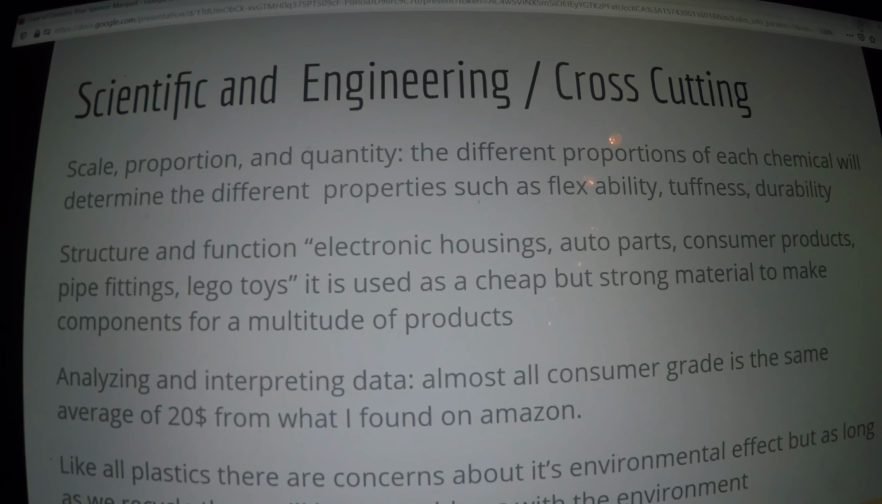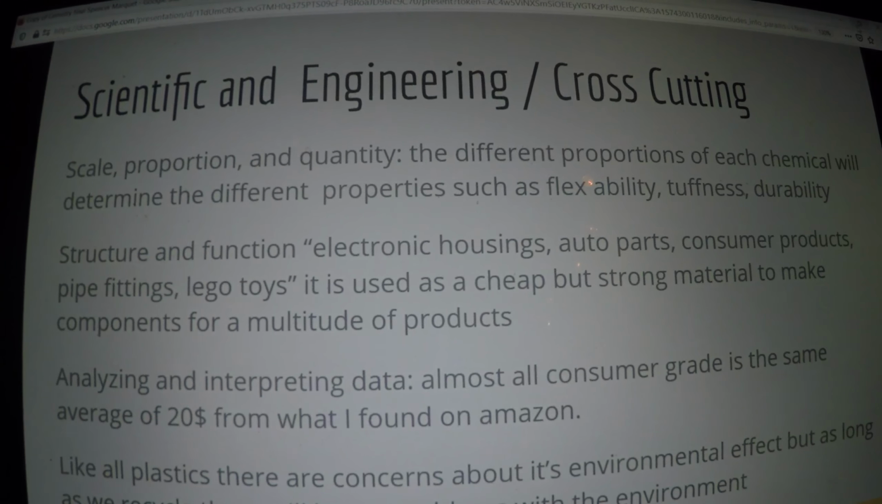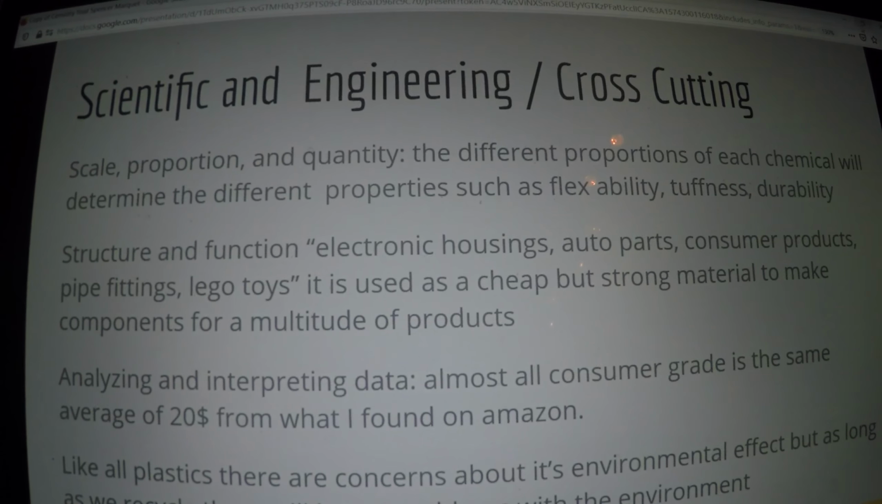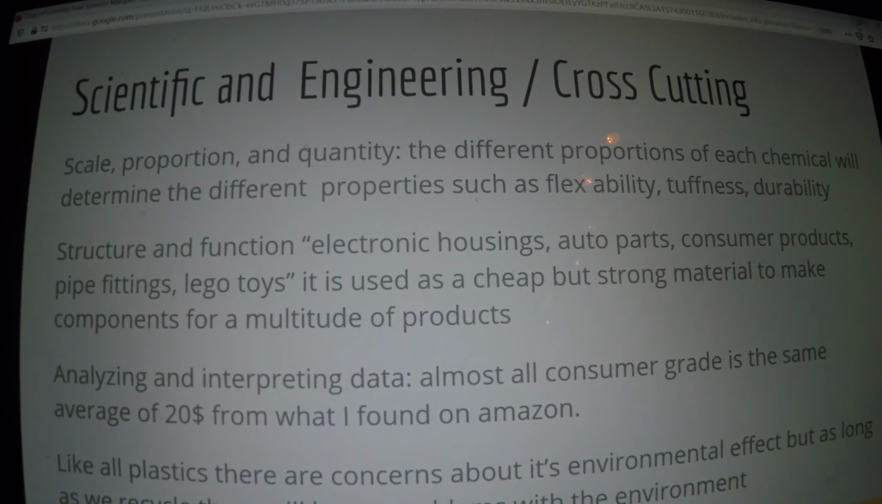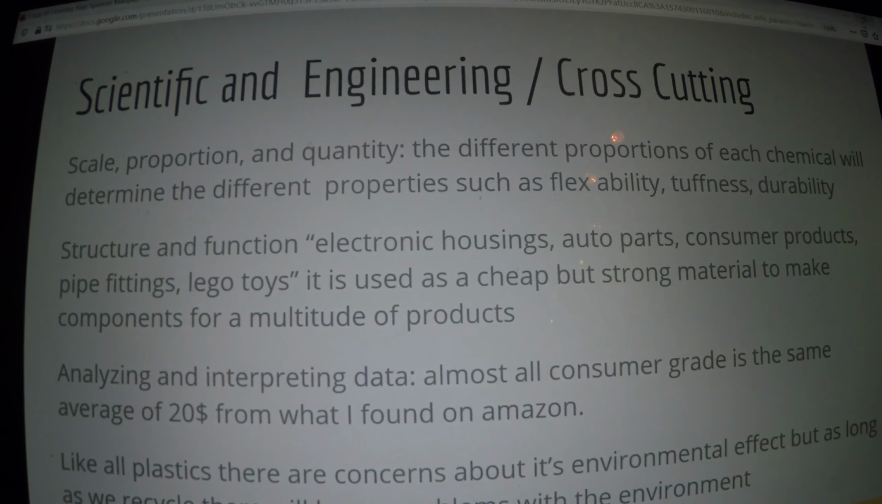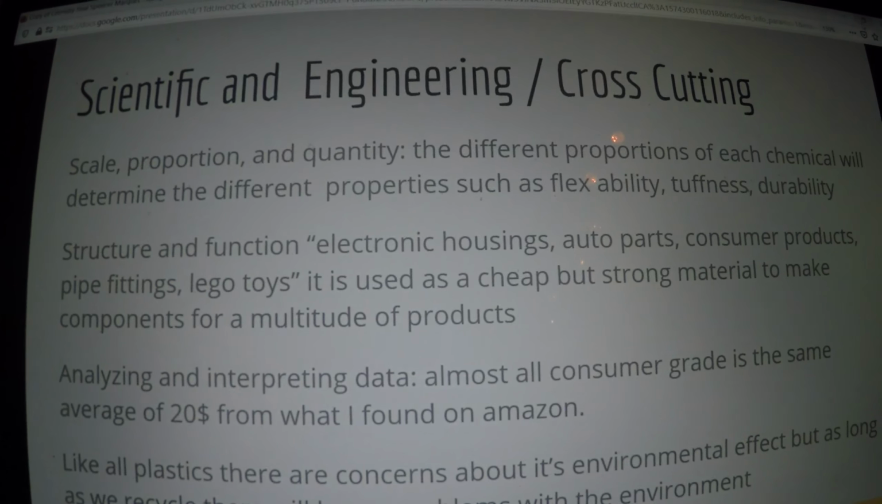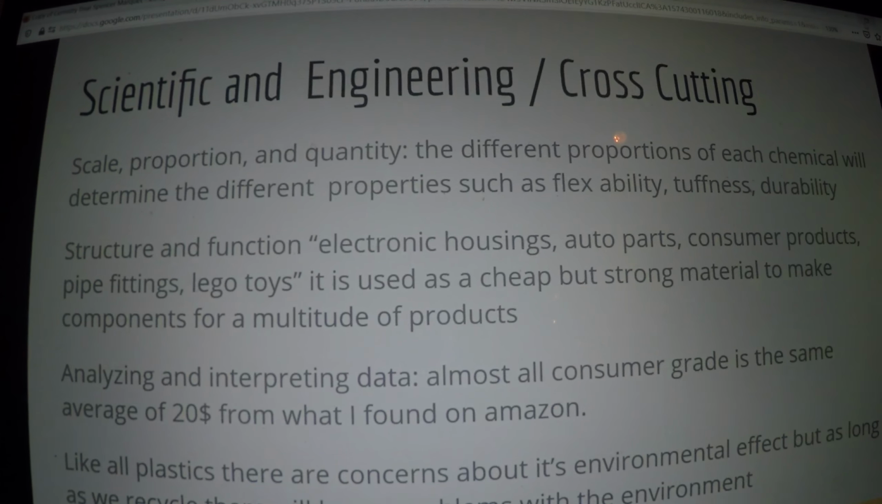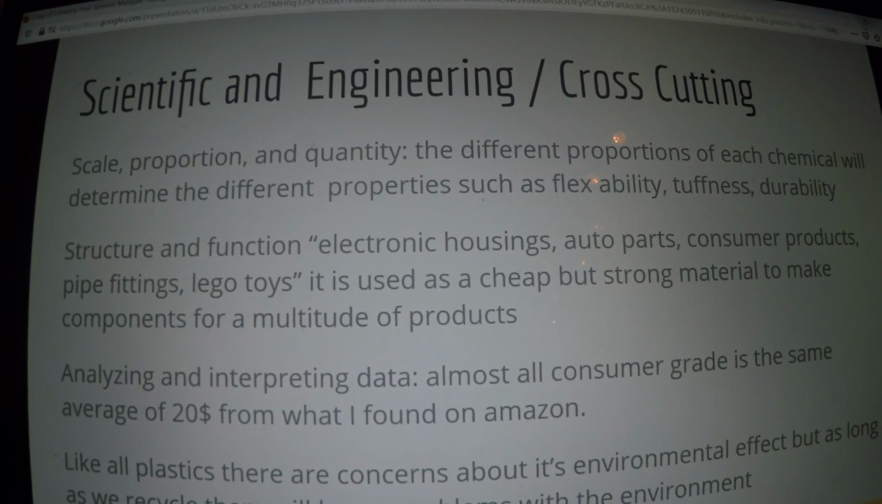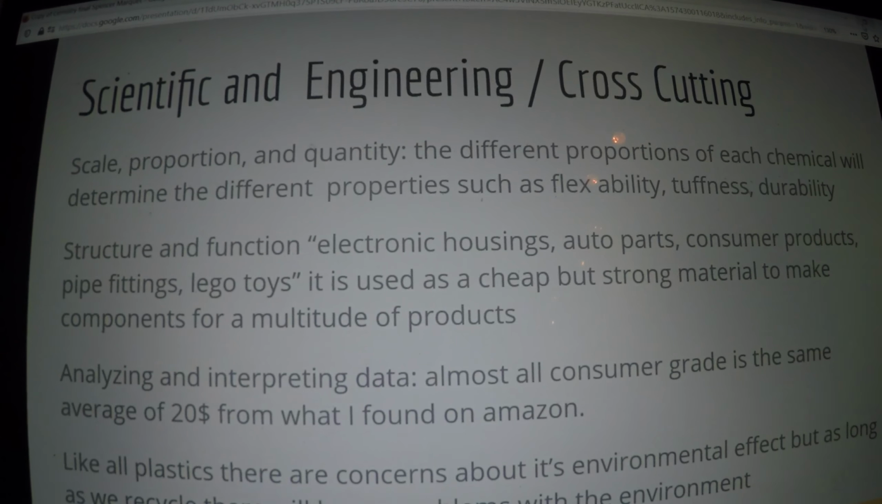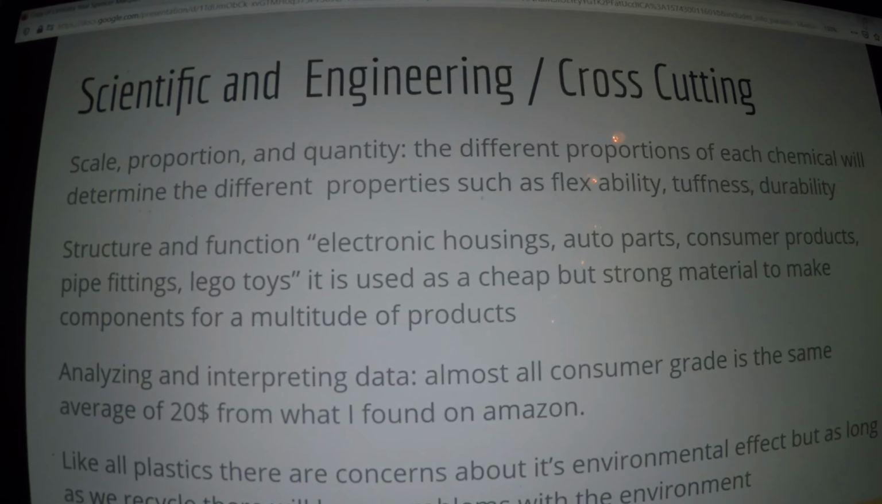Different proportions of each chemical will determine the different properties, such as flexibility, toughness, and rigidness. Some things that are made out of it are electric housings, auto parts, consumer products, pipe fittings, and Lego toys. It is used as a cheap but strong material to make components for multiple products.